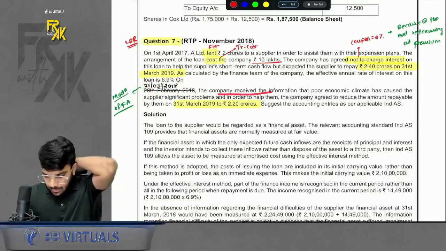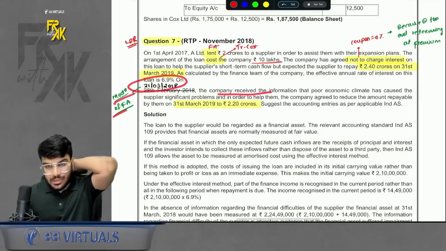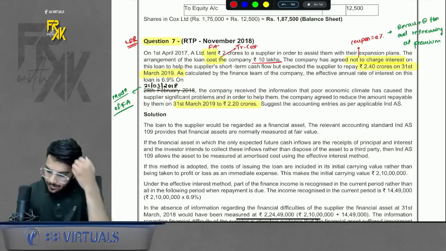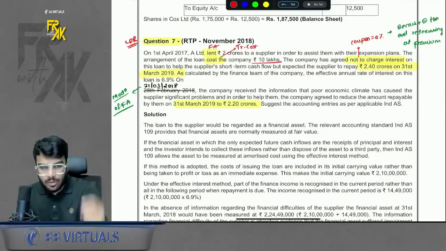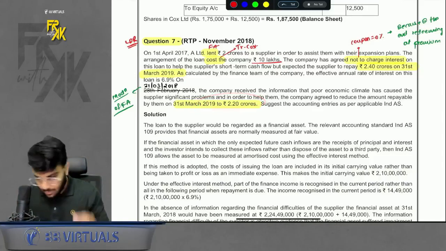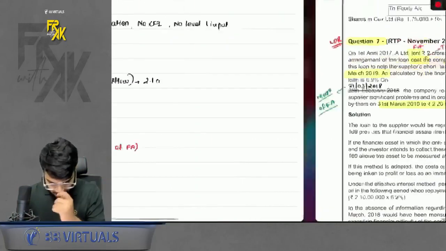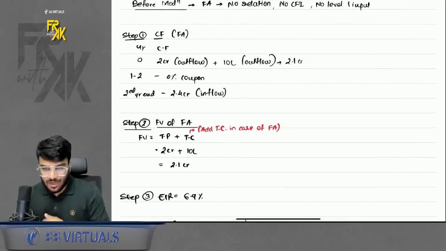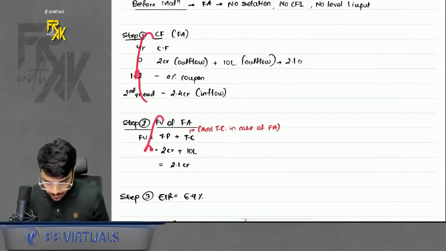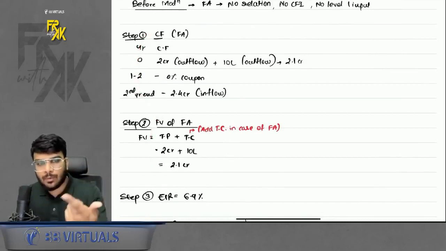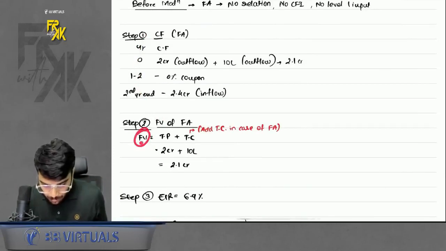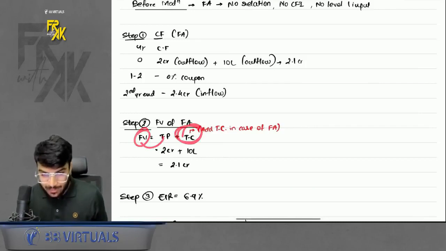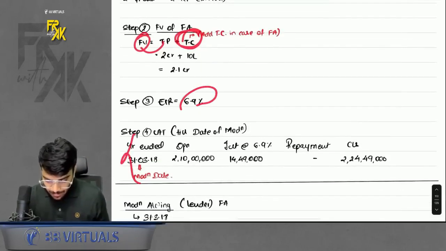Okay. Now, after 1 year, there is a modification. And what is the modification? Previously, we were supposed to receive 2.4. Now, we will receive only 2.2. Okay. So, how to account for this modification? Simple. Again, divide the question into 2 parts. One part is going to be before modification accounting. So, you will say cash flows, fair value, because no relationship, no CFI, no level 1 input. You can assume the fair value. So, assume the fair value to be equal to TP, but there was TC also. So, add it. Okay. EIR is given, LAT you can prepare.